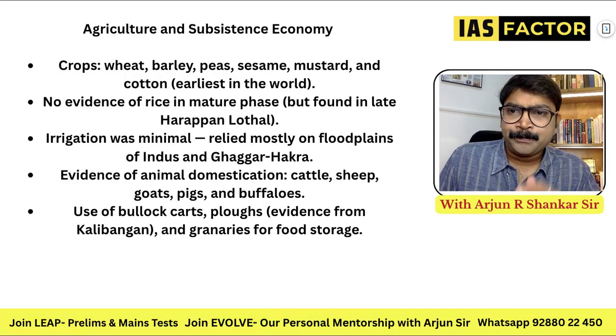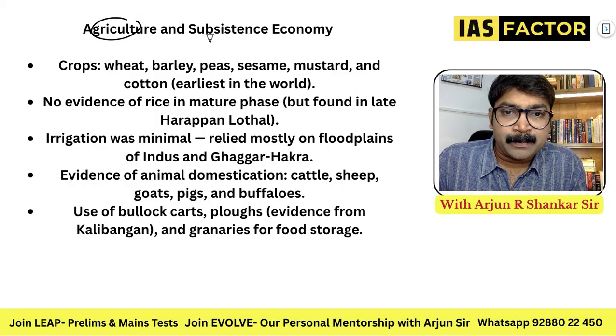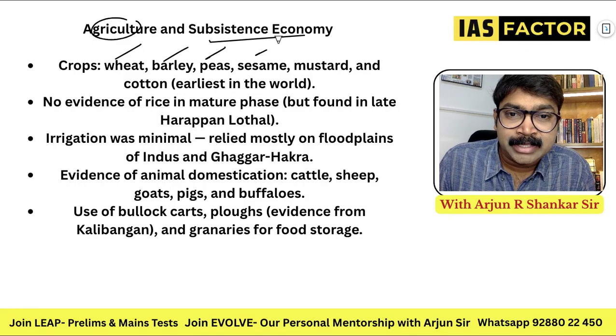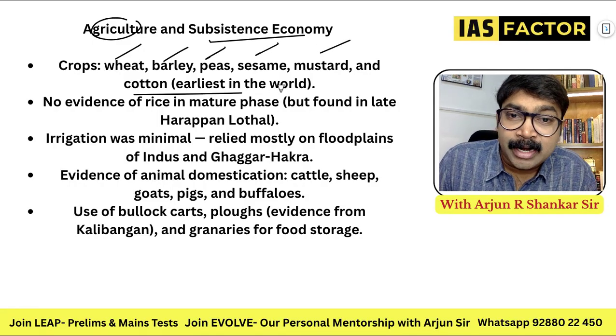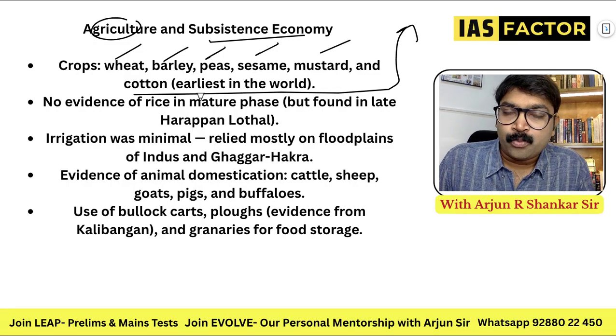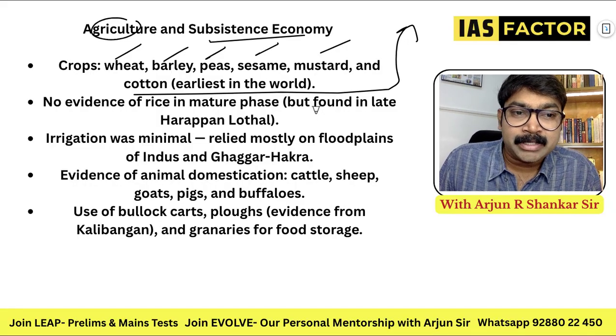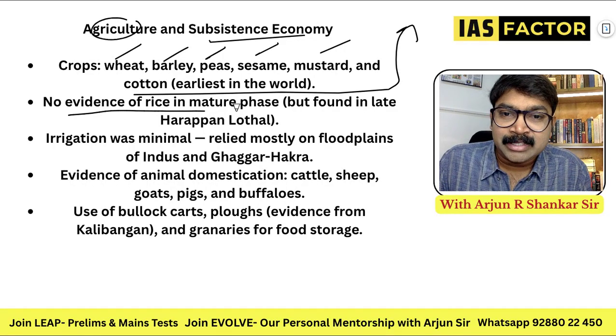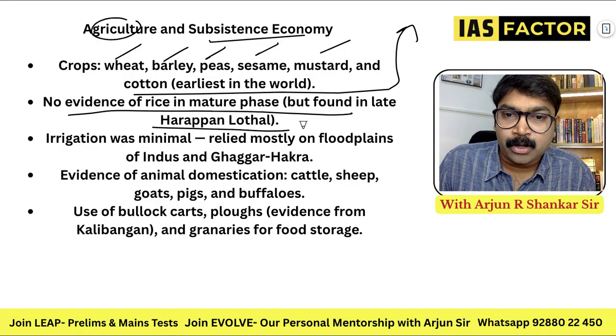So just understand. What about the agriculture and subsistence economy? Most important crops like wheat, barley, peas, sesame, mustard, and cotton, the earliest in the world, were found in these regions of the Indus Valley. Cotton was also found, but there is no evidence of rice in the mature phase, though it was found in late Harappan Lothal.